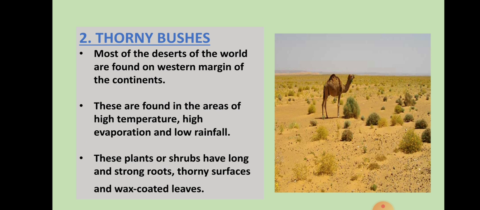Second is thorny bushes. Most of the deserts of the world are found on the western margin of the continents. These are found in the areas of high temperature, high evaporation and low rainfall. These plants or shrubs have long and strong roots, thorny surface and wax-coated leaves.